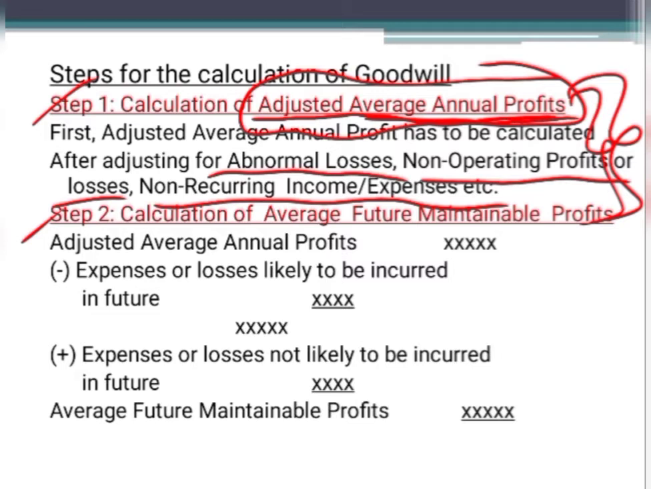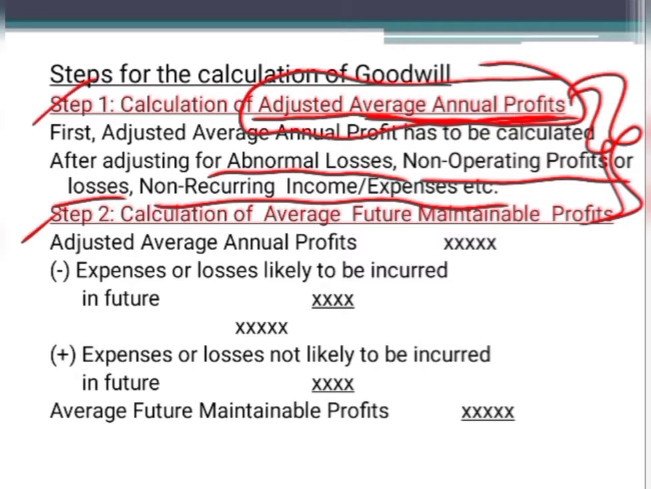Till now the insurance premium has not been shown in the books of account, but in the future you will have that expense, that is insurance premium, every year you have to pay. So if you are given such kind of adjustment, then you have to go for the second step calculation, that is calculation of average future maintainable profit.